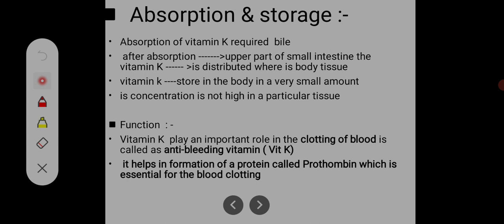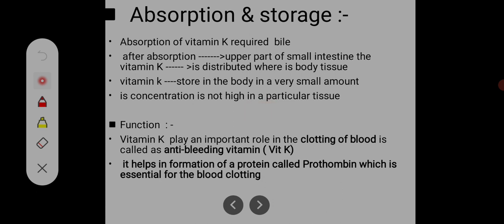It is stored in our body in a very small amount, never in a large amount, and its concentration is not high in any particular tissue or body organ.